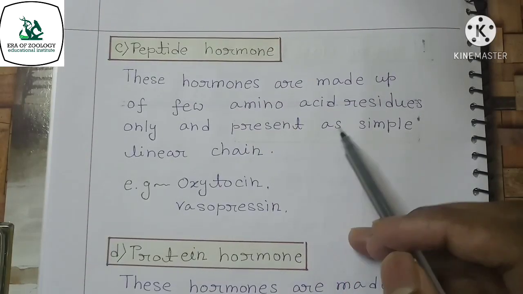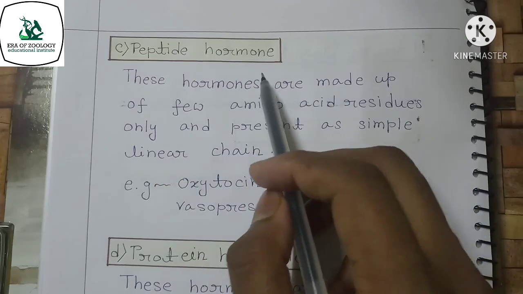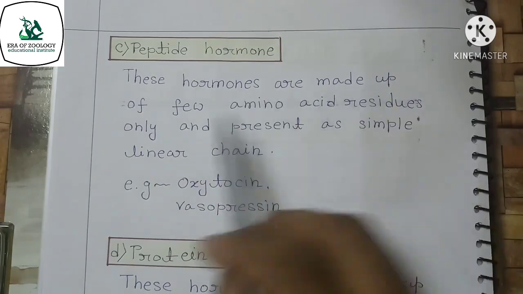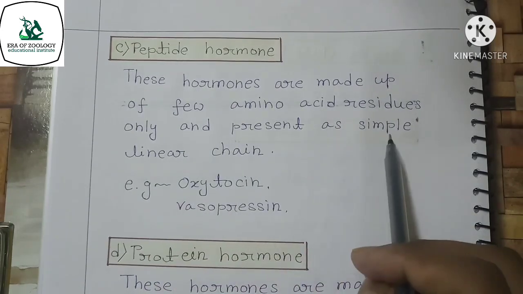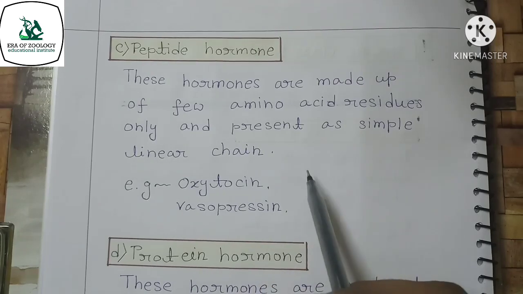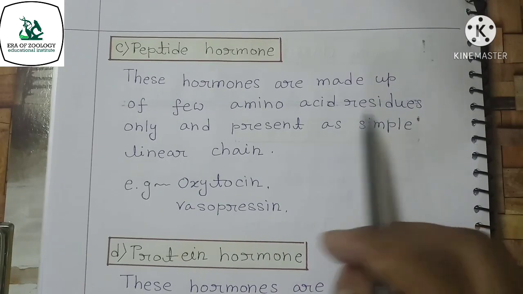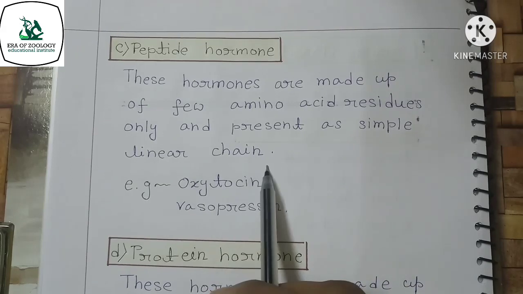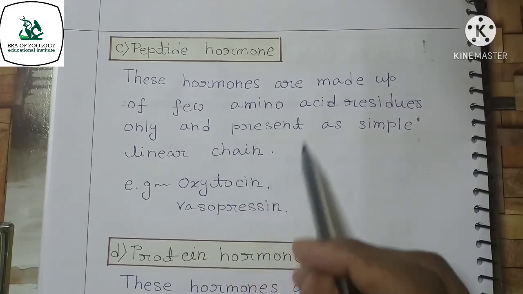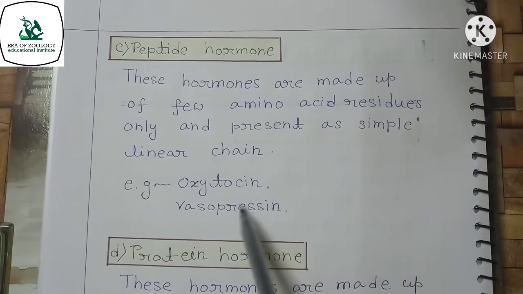According to chemical nature, the third type of hormones are peptide hormones. These hormones are made up of few amino acid residues only, present as a simple linear chain, and the examples are oxytocin and vasopressin.